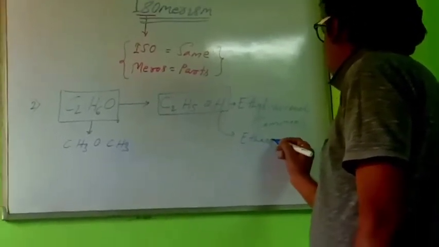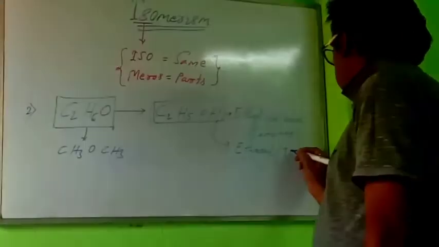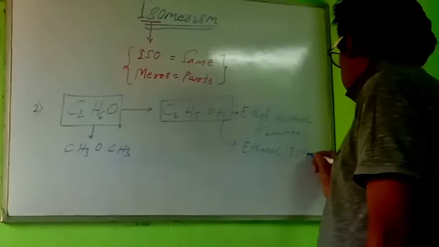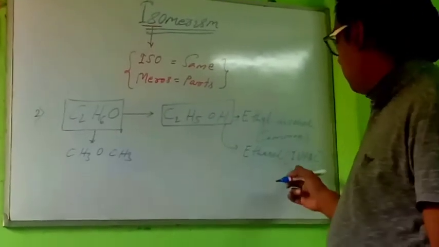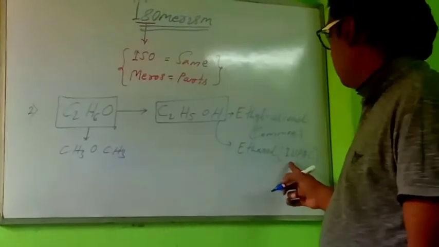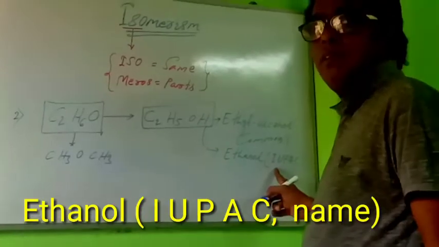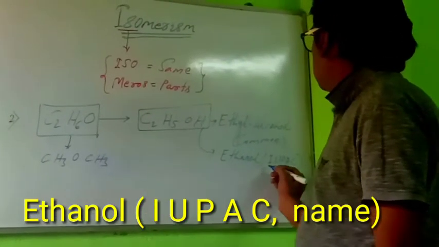You know the full form of IUPAC? International Union of Pure and Applied Chemistry. Ethanol is the IUPAC name.